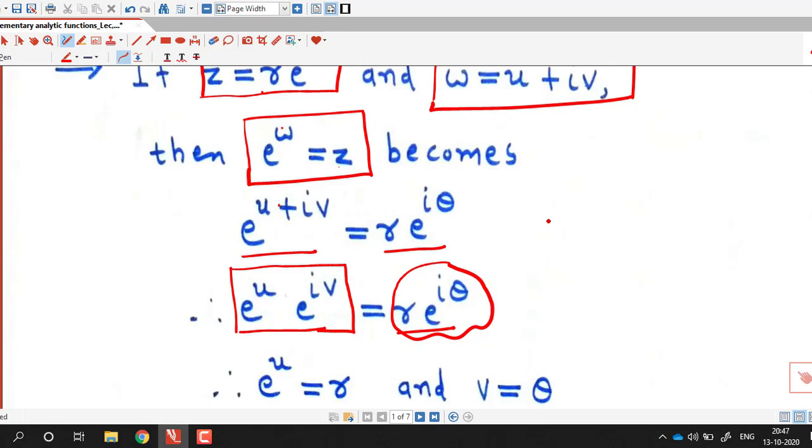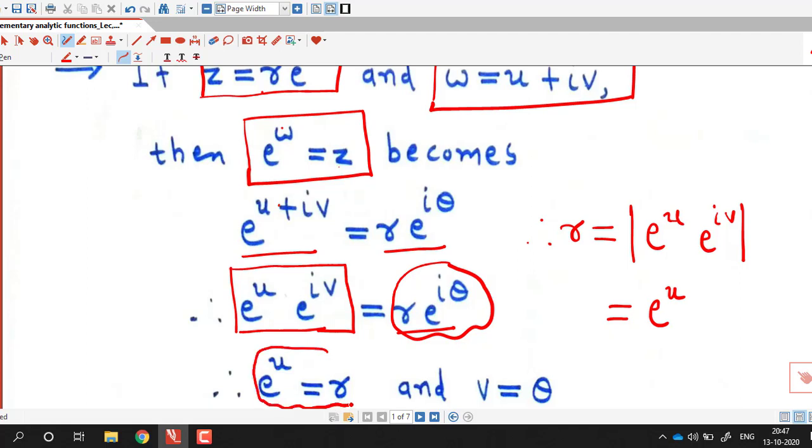Therefore this r is nothing but modulus of e raised to u into e raised to iv, and it is equal to e raised to u because, as we have discussed in earlier lectures, absolute value of e raised to iv is always 1. So from this we can write that r equal to e raised to u.